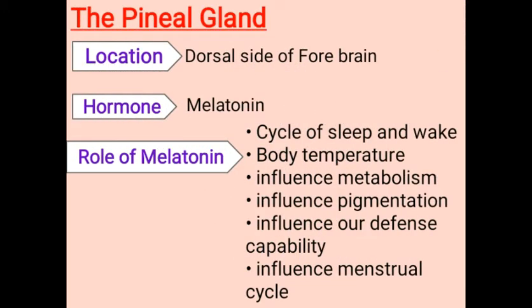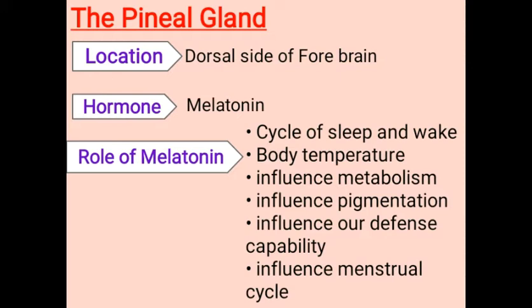The pineal gland. The pineal gland is located on the dorsal side of the forebrain. We know our brain is divided into three parts: the forebrain, the midbrain, and the hindbrain. So this pineal gland is a cone-shaped gland located on the dorsal side of the forebrain. The pineal gland secretes one type of hormone called melatonin.